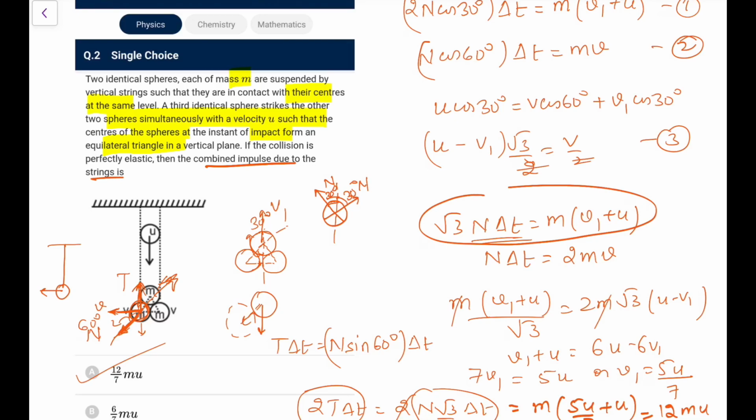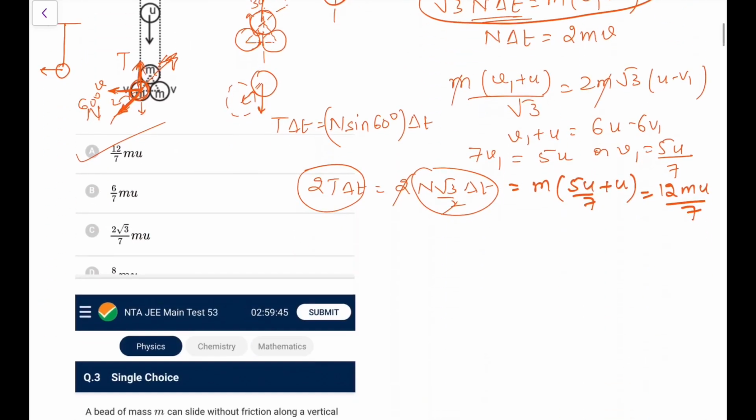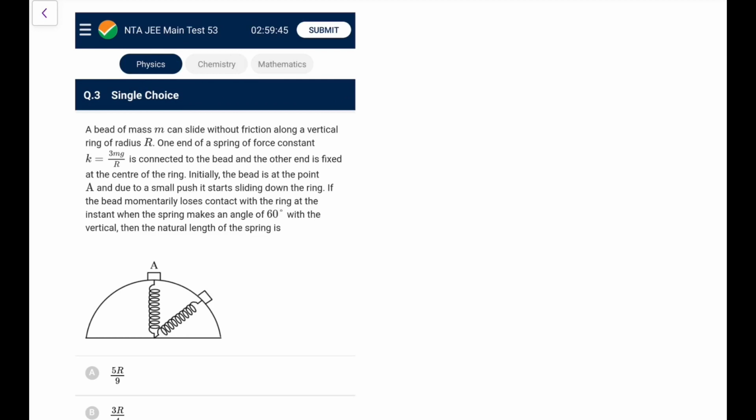So it's a very, very good question, not an easy one. It has taken me also much time to come to the conclusion, so it is going to take time for you. Now the next one.